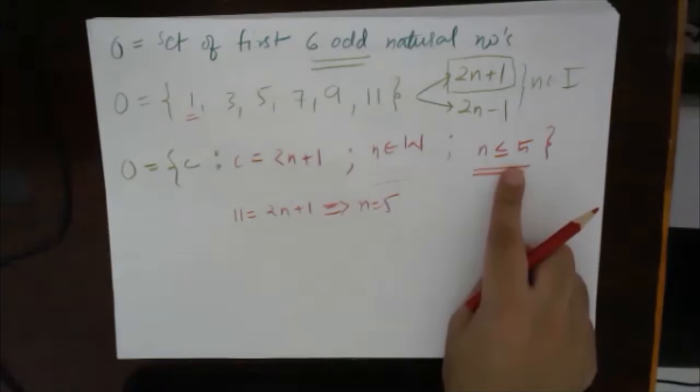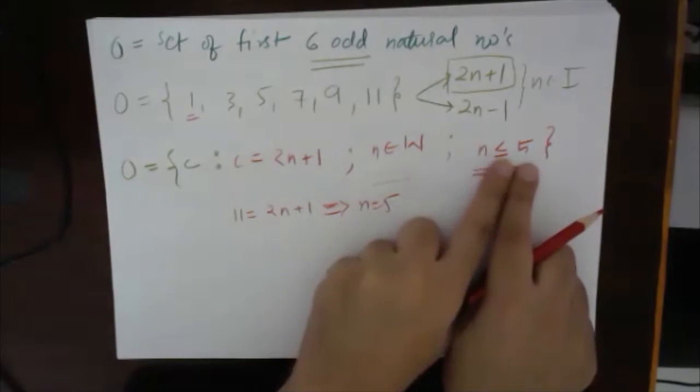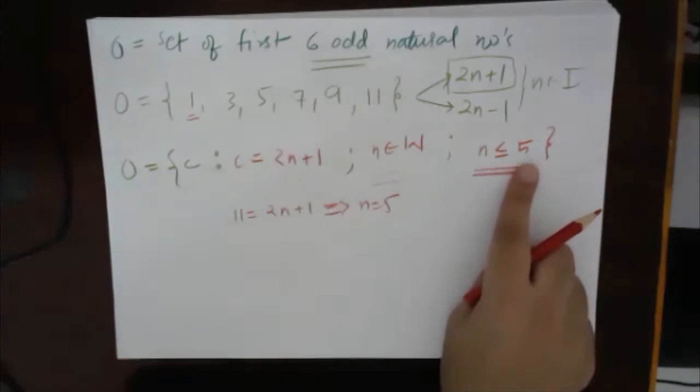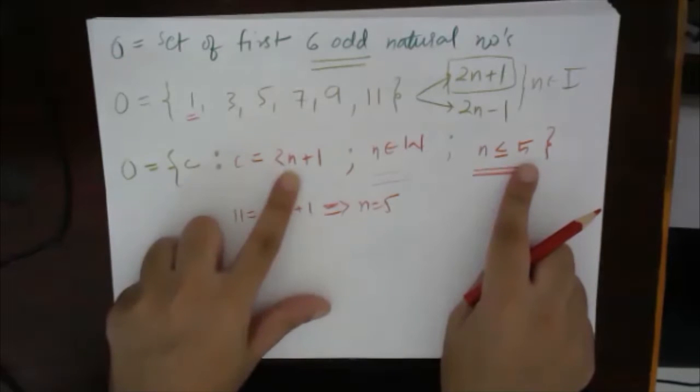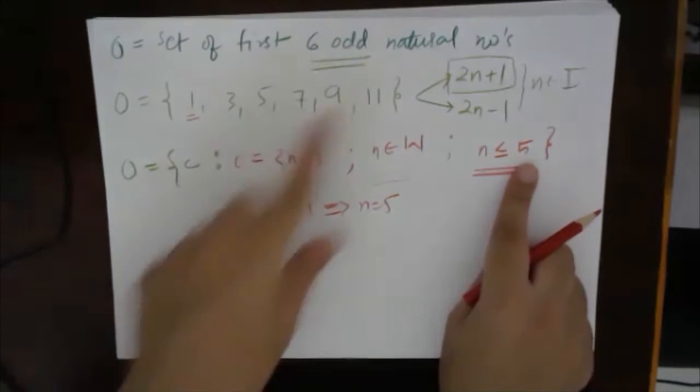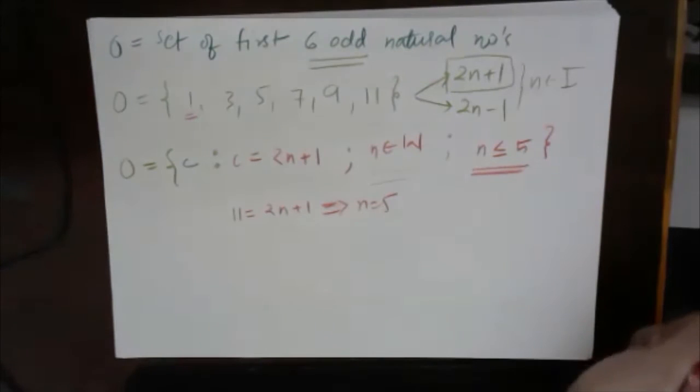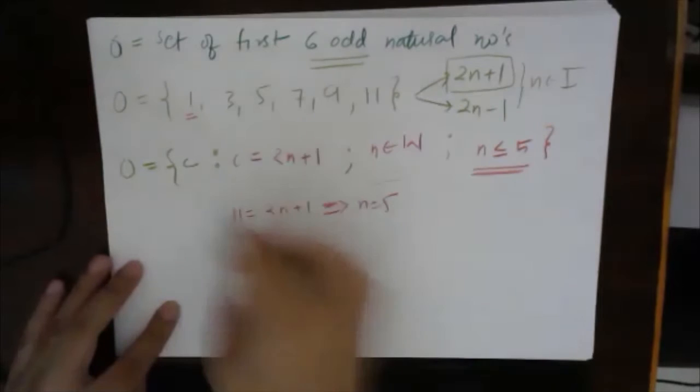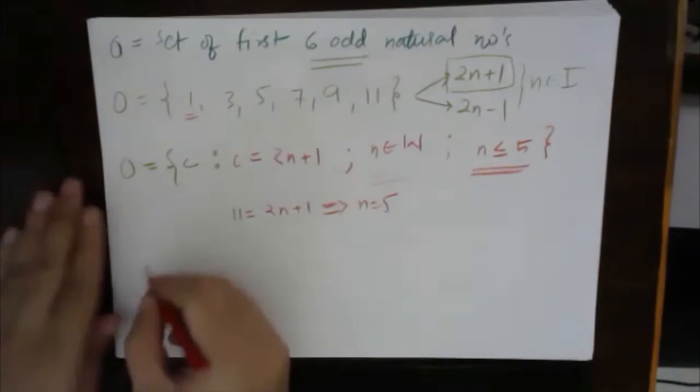If n is greater than 5, it will become 6. So this is 2 into 6, 12 plus 1, 13. So the next element will be 13, which we do not want. Understood? So this part is understood. Khushi, I hope so. Yes, very good, excellent.